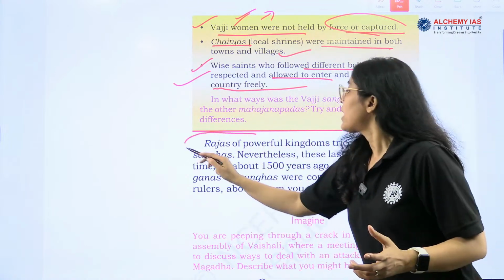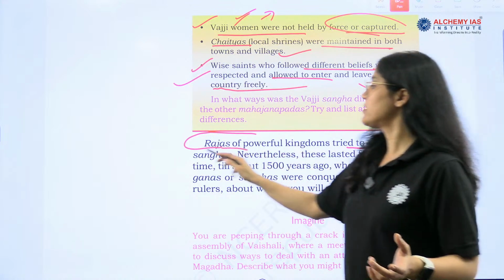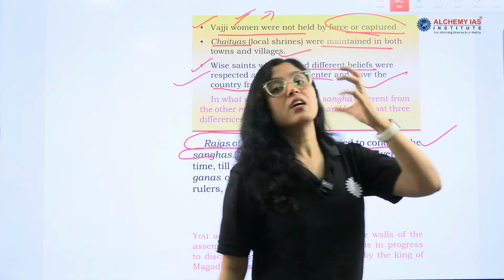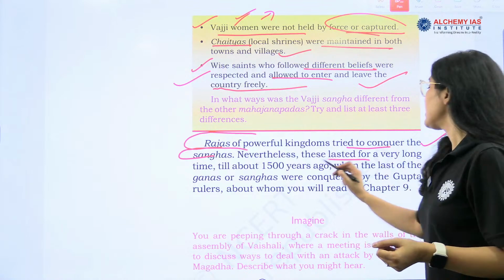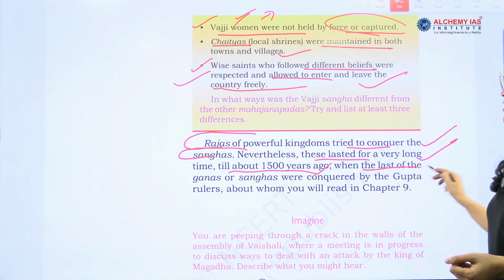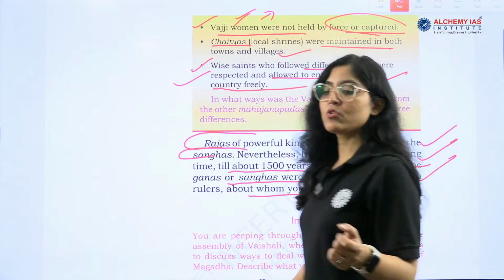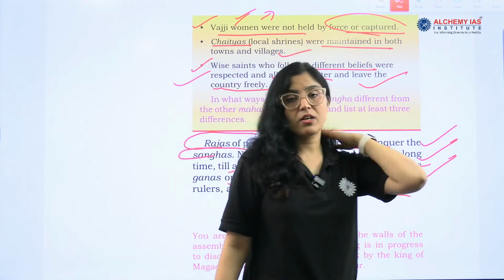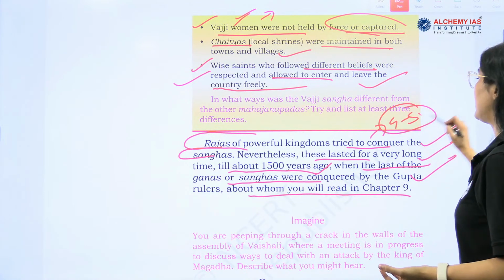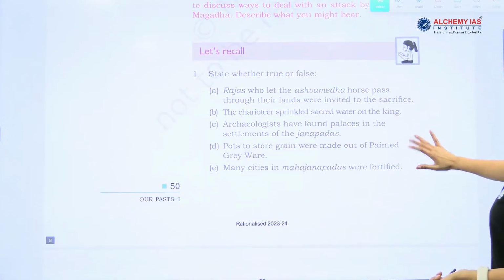Okay. Now, Rajas of powerful kingdoms tried to conquer the Sanghas. Same story, right? I told you that these Rajas tried to conquer the Ganas, the Sanghas. These lasted for a very long time, till about 1500 years ago, when the last of the Gana or Sangha was conquered by the Gupta rulers, right? So the last Gana or Sangha was conquered by Gupta rulers, and this is how the Gana Sangha system ended. So this is the end of the chapter.